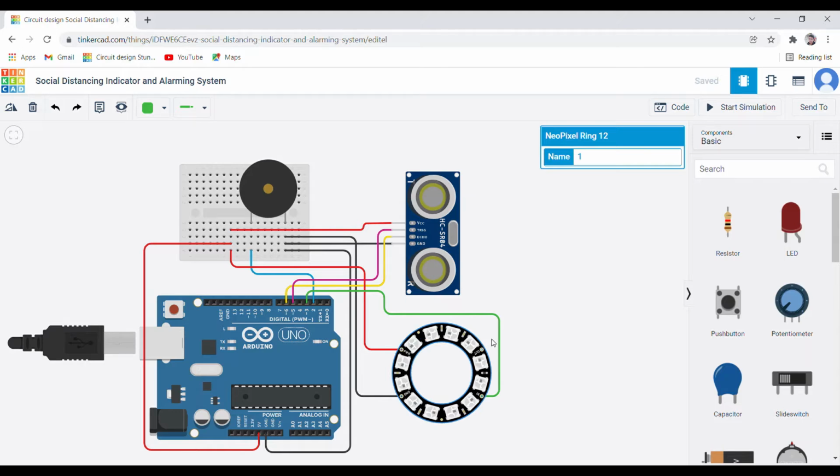Now let's check out the connectivity part. So the digital pin 6 is connected to the echo pin of ultrasonic sensor. The digital pin 5 is connected to the trigger pin of ultrasonic sensor. Digital pin 3 is connected to the input of NeoPixel ring, and digital pin 2 is connected to the positive terminal of piezo buzzer.